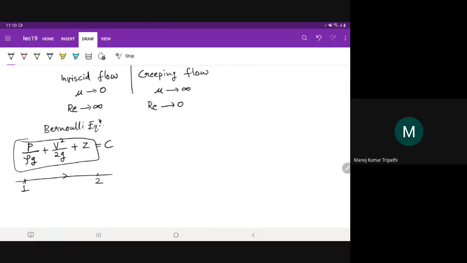Okay. And creeping flow equations, similarly we derived. These were the Navier-Stokes equations which we derived, and the dimensionless form was del P equal to del square U, and there was some factor here. This is actually mu del square U if written in dimensional form.